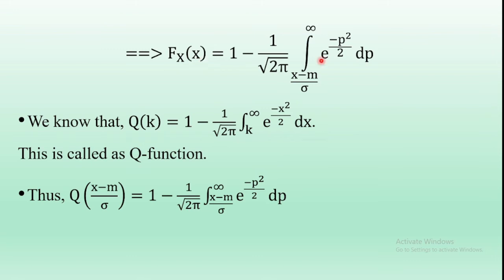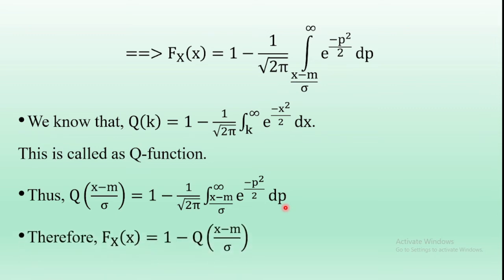Now in this equation, what is the lower value of p? It is (x minus m) by sigma. So from this Q function expression, Q of (x minus m) by sigma is equal to 1 by square root of 2 pi integral, where k is replaced by (x minus m) by sigma, so we get the integral from (x minus m) by sigma to infinity e power minus p square by 2.